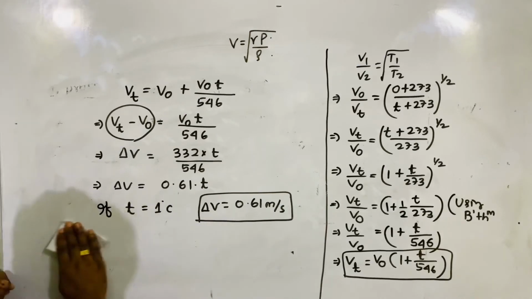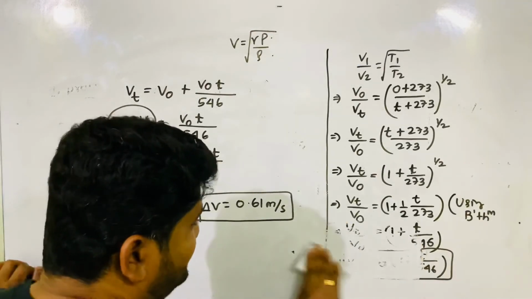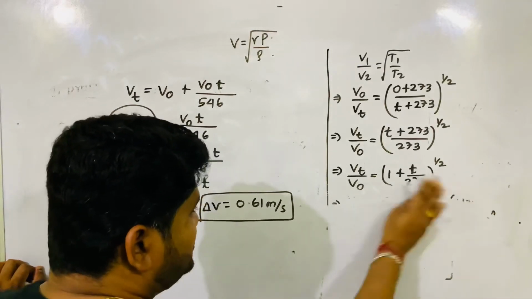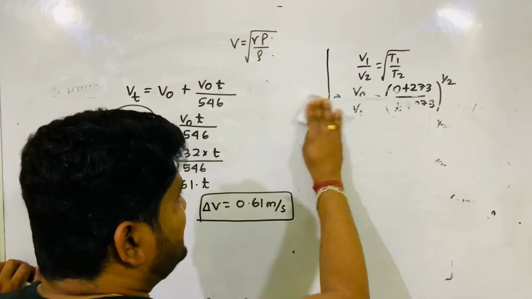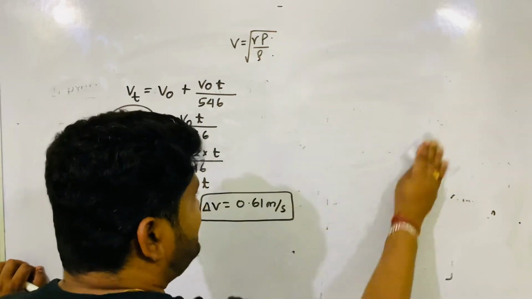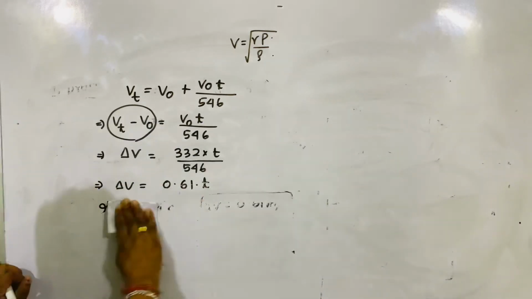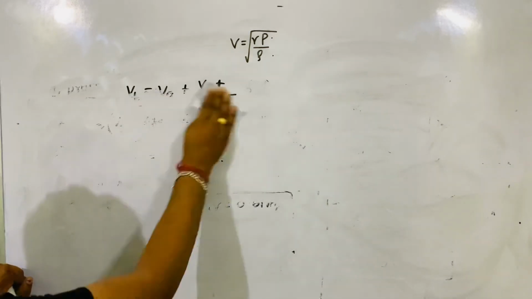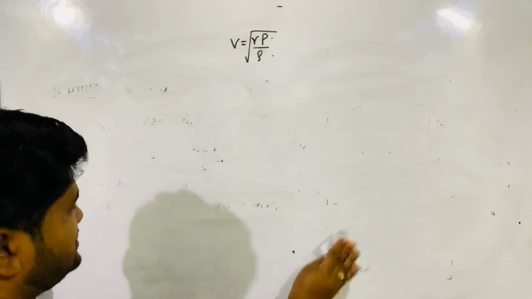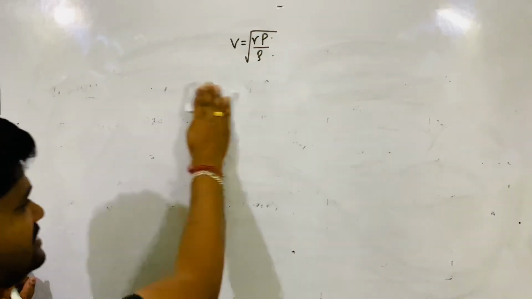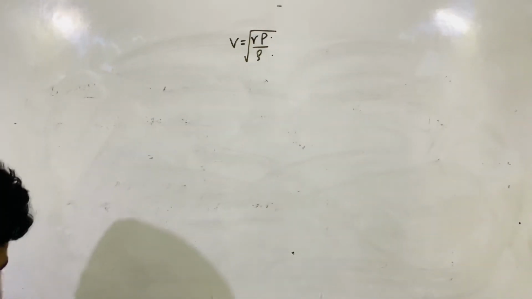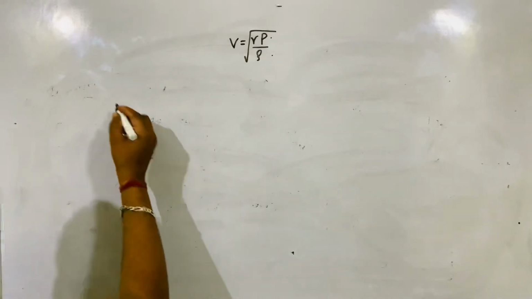Next, how the velocity of sound depends on density. Let's check how it depends on density, because we see one density symbol is there in this expression. So we must discuss it.